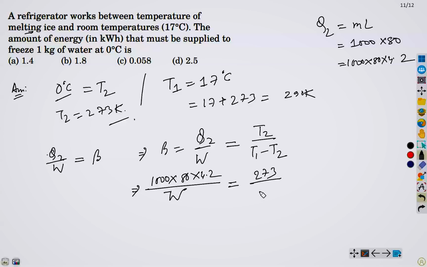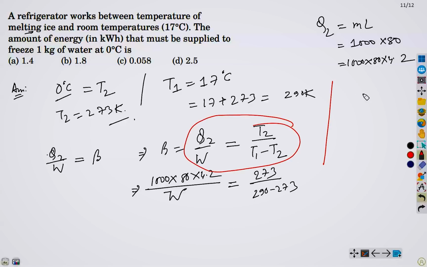273, 290 minus 273. I hope you understand how this is. It is simple. It comes directly from the formula. Let me just write it down here so that you can understand. We know that Q1 by Q2 equals T1 by T2, right?